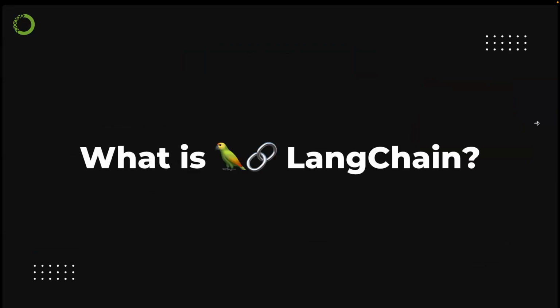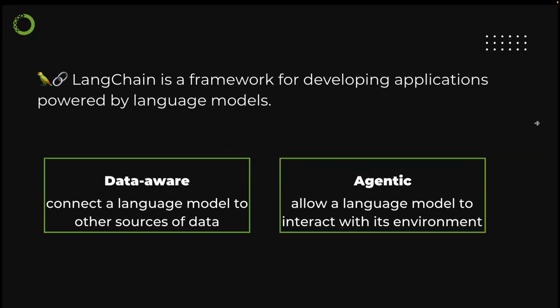Okay, so what is LangChain? LangChain is a framework for developing applications powered by large language models. When you develop an application, you not only want your application to interact with your large language model, you also probably want your application to be data aware.